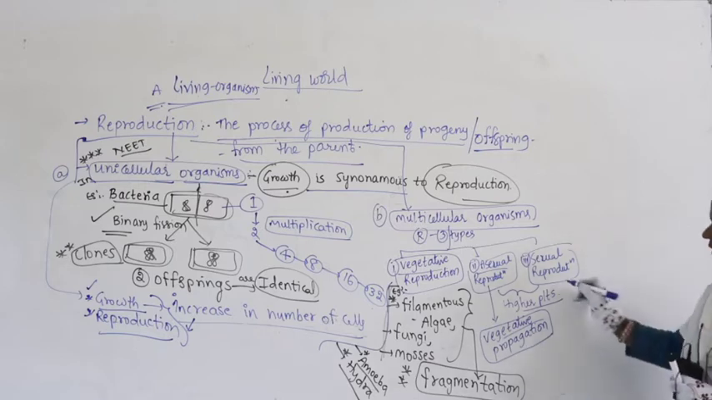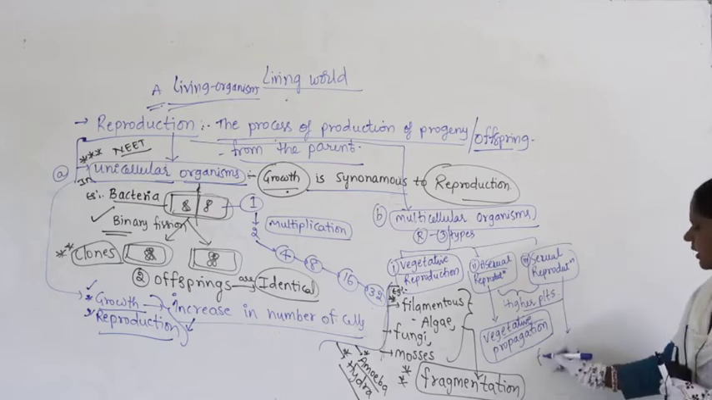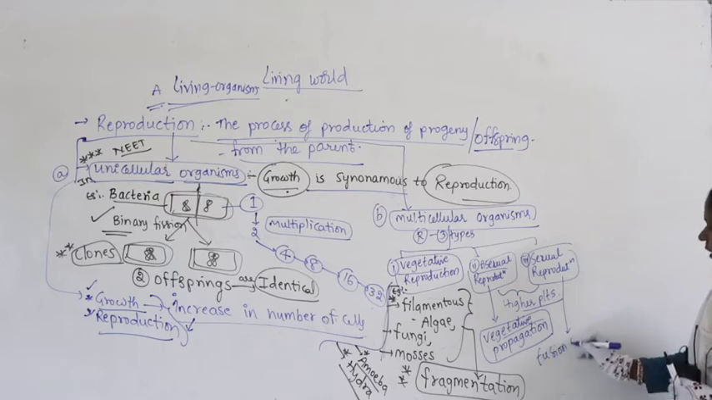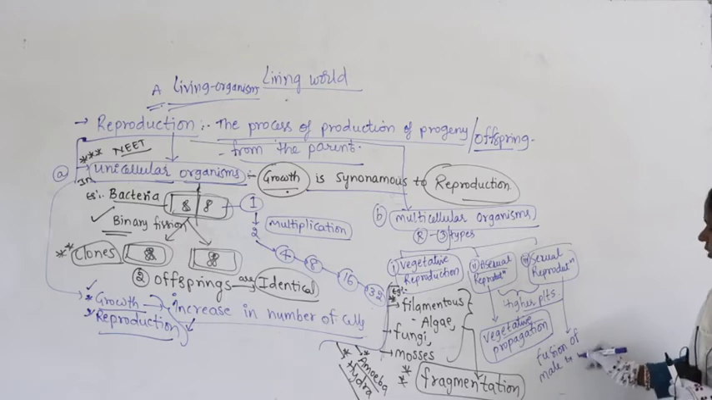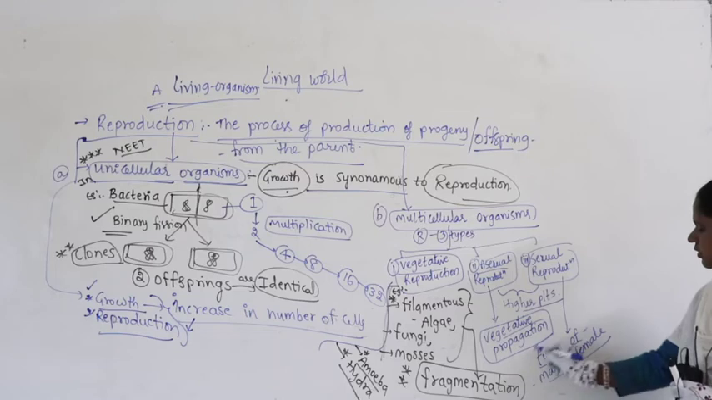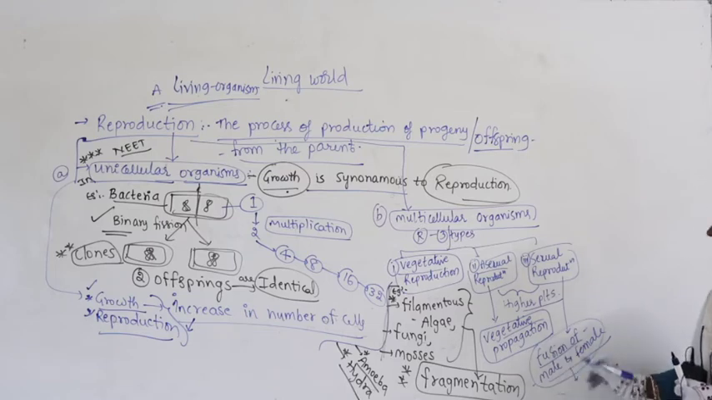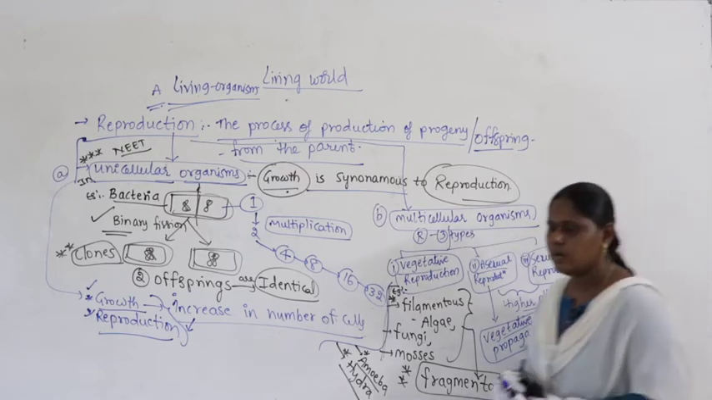Now coming to sexual reproduction, you know that it is referred to as fusion of male and female gametes. The fusion of male and female gametes itself is what we call sexual reproduction.